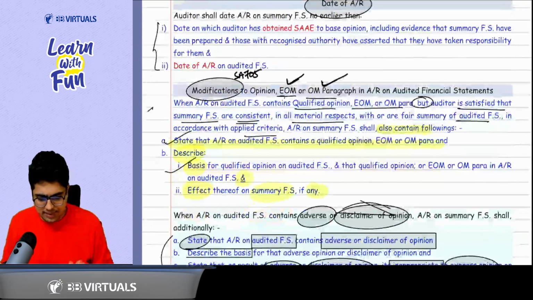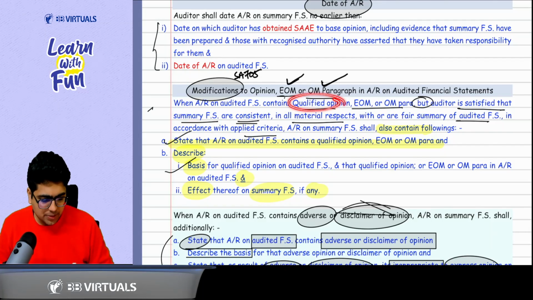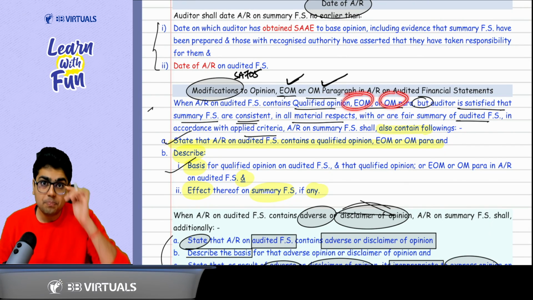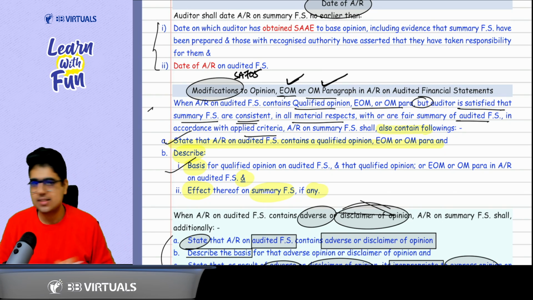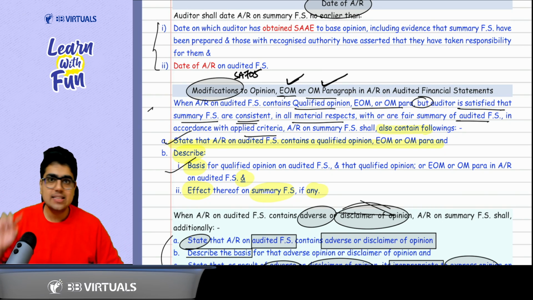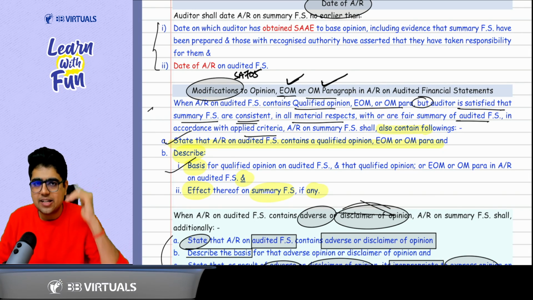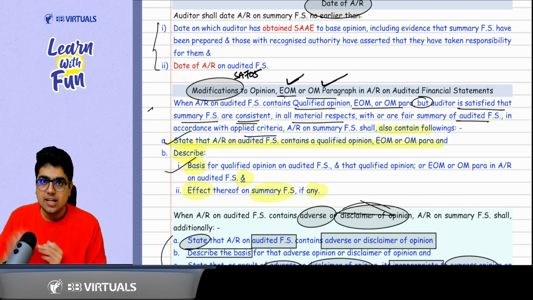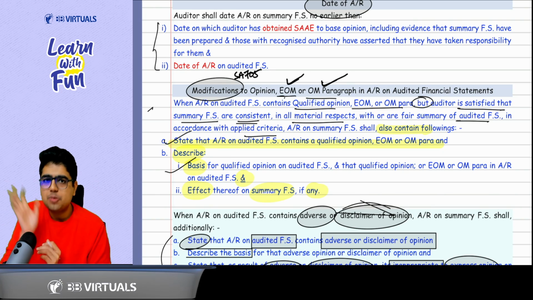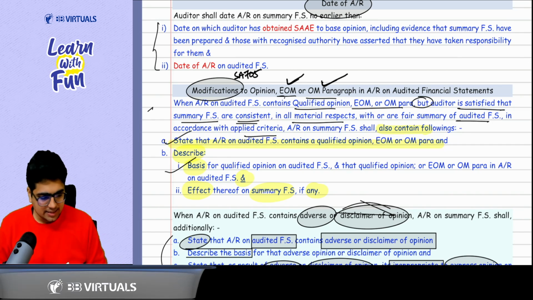Now sir, some basic things. Let's say there is a qualified opinion, EOM para or OM para in the main audited financial statement. Okay? But our summary financial statements are okay. Summary financial statements are a fair summary of the audited financial statement. So can I express an unmodified opinion on the summary financial statement? Answer is yes. If your summary financial statements are consistent in all material respects or they are a fair summary of audited financial statement, you can express an unmodified opinion.